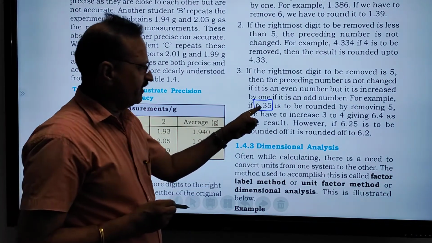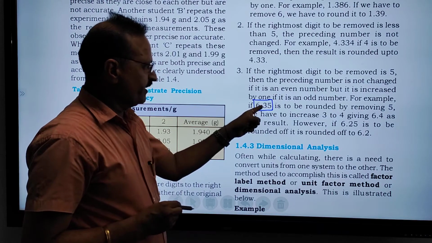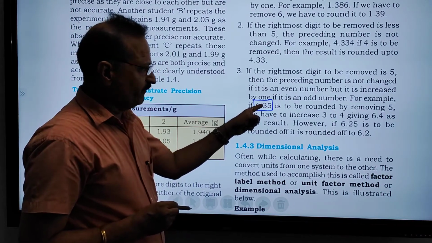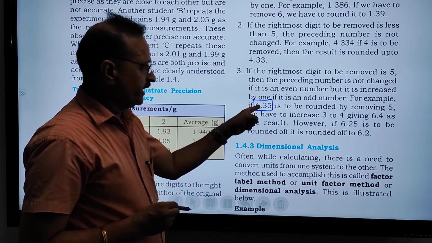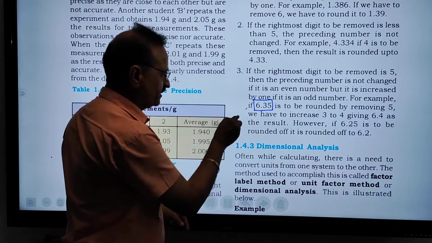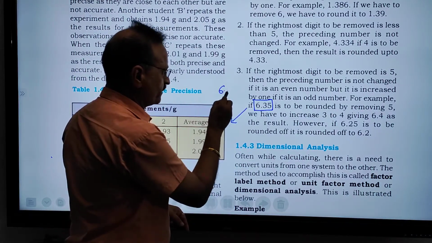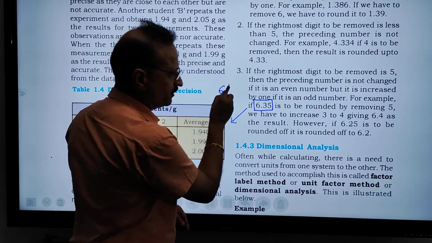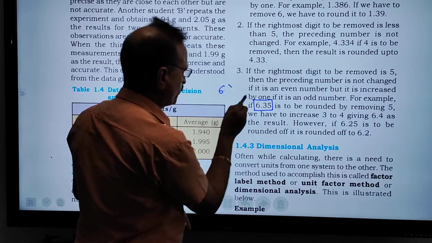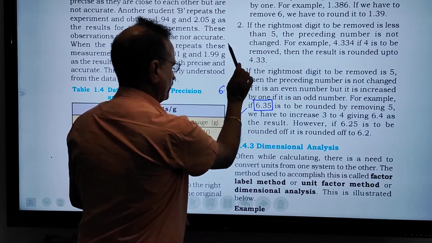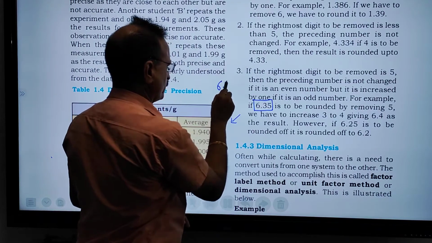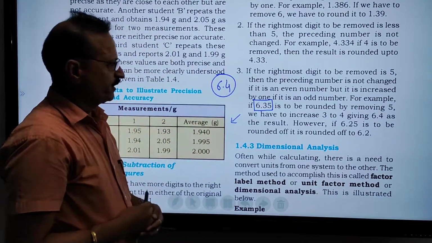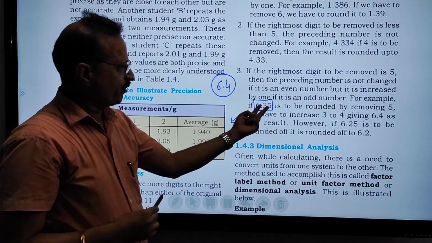So 3 is an odd number. So we can change 3 to 4. So the answer may be 6.4. It is 6.4. Because 3 is an odd number.